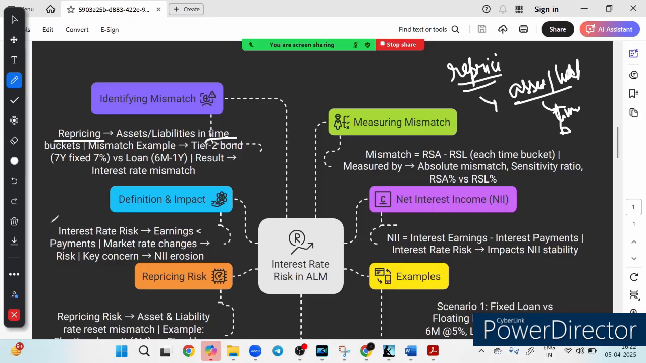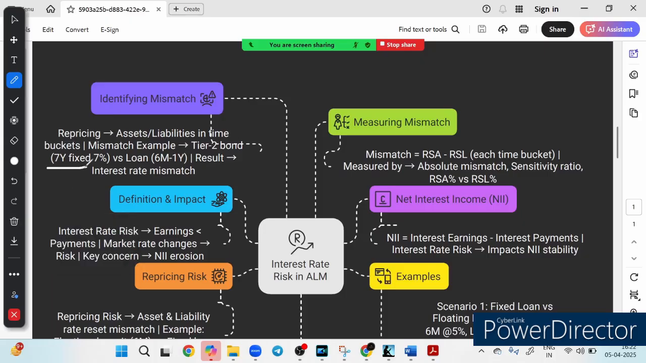Let me give you one example. A 7-year fixed rate loan at 7% versus a 6 month to 1 year loan. Again, I'm repeating, a 7-year fixed deposit at 7% versus a 6 month to 1 year loan creates a mismatch. On one side we have the 7-year fixed 7% deposit, and on the other hand we have a loan of 6 months to 1 year. This will create a mismatch.